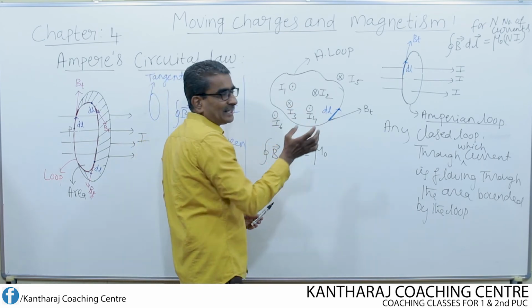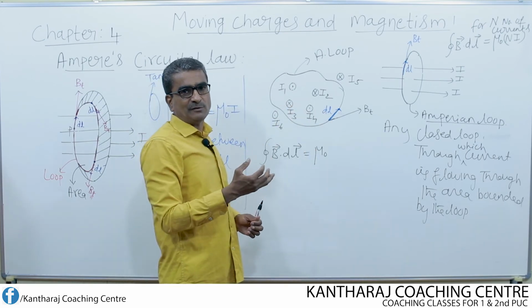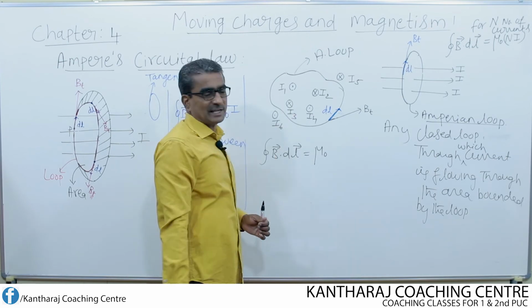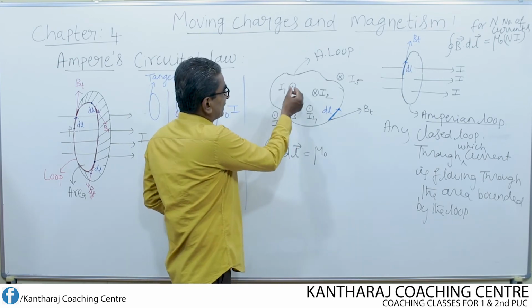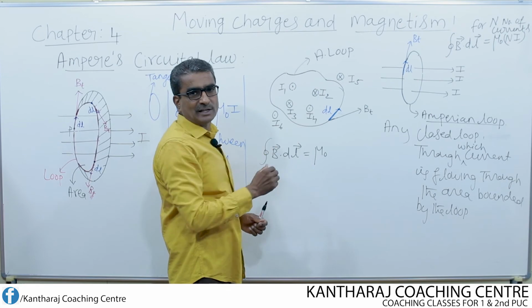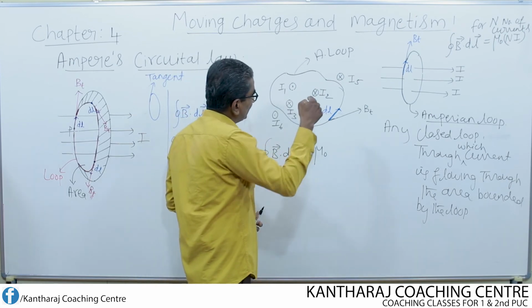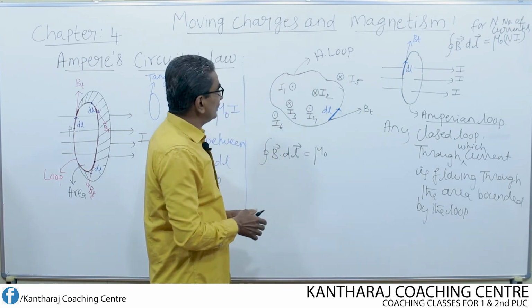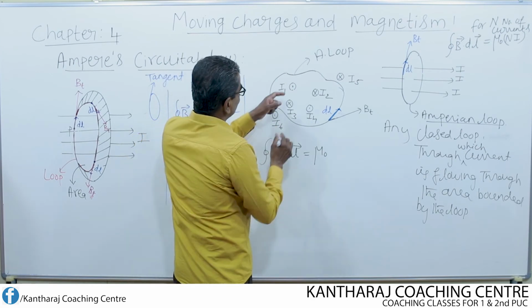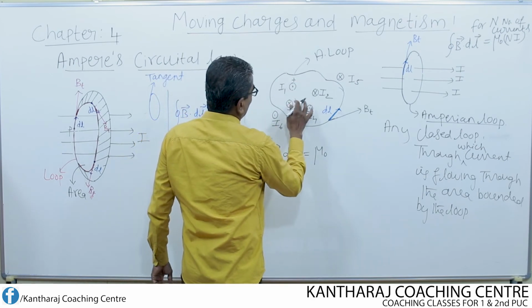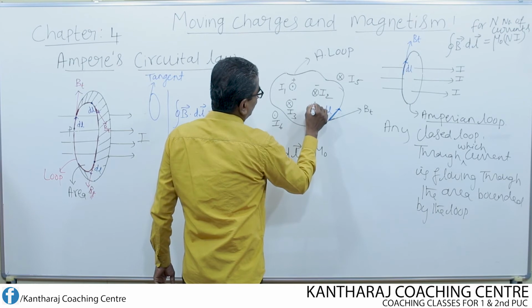Currents flowing in one direction are taken as positive, whereas current flowing in the other direction is taken as negative. Now what I do is consider the current flowing in the outward direction as positive and current flowing in the inward direction as negative. So this should be positive, this should be negative, because inwards is negative.